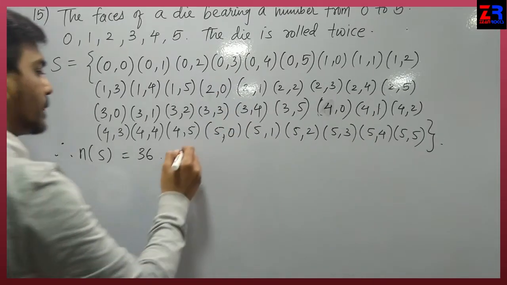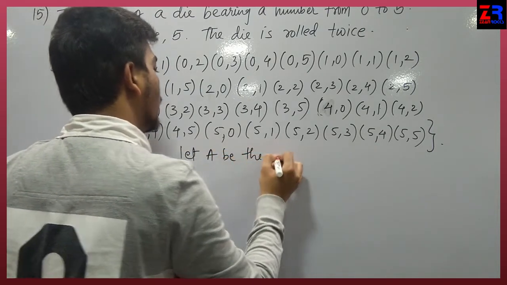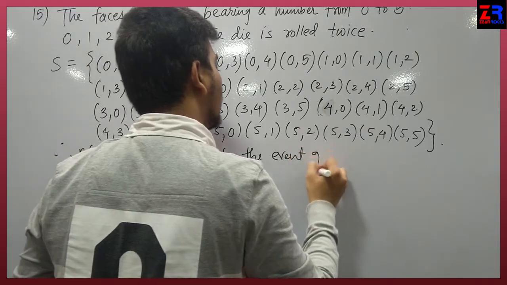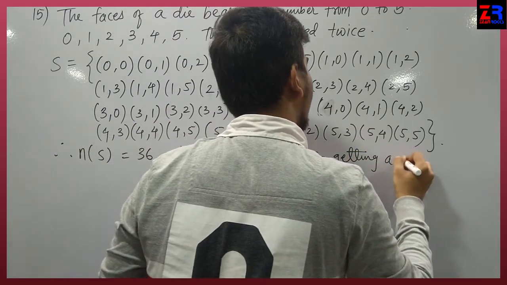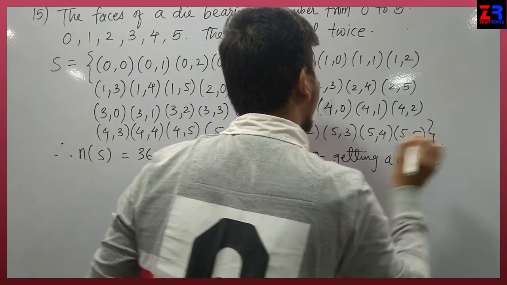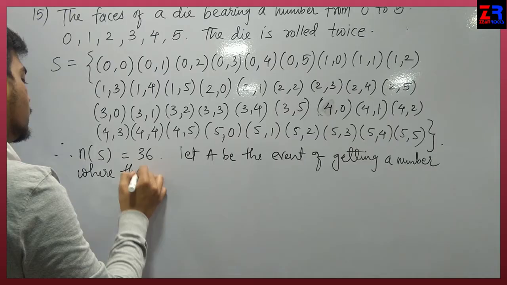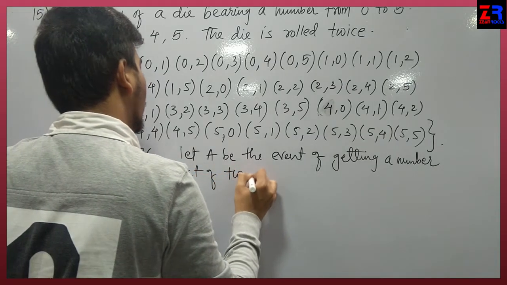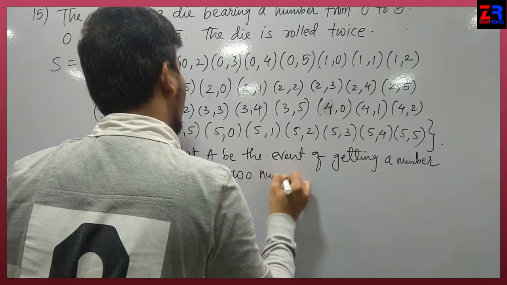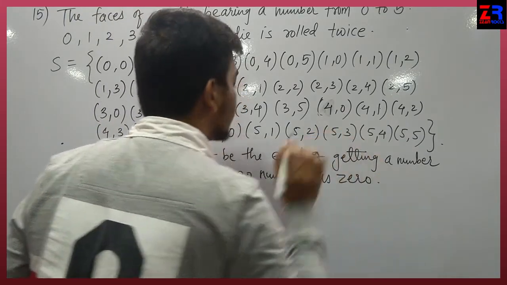Okay. Now let A be the event of getting a number where the product of two numbers is 0.